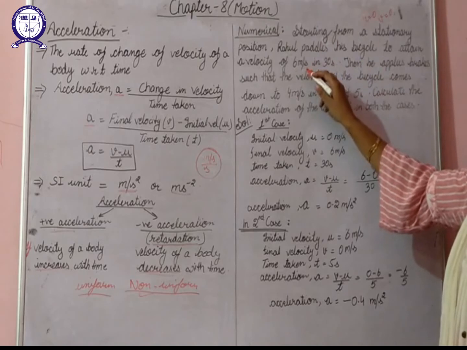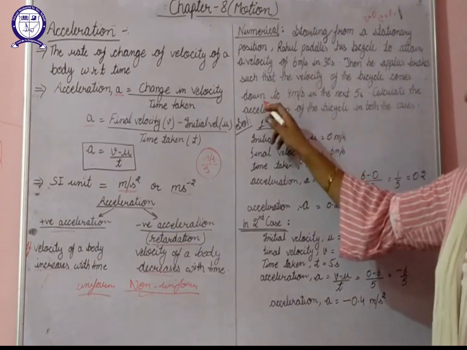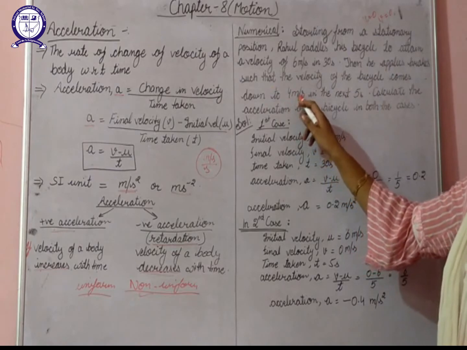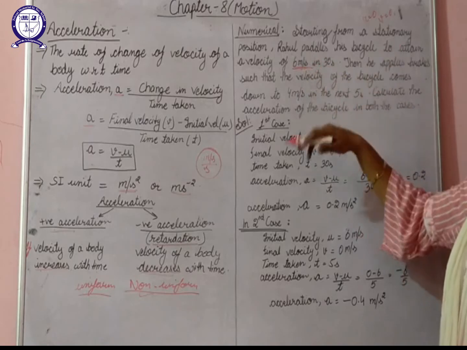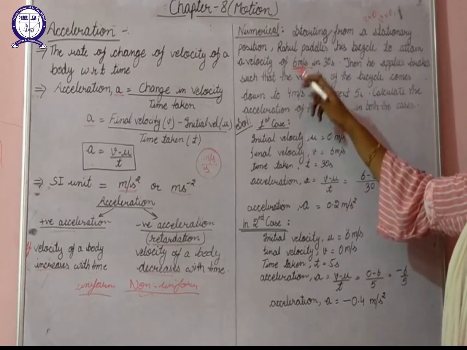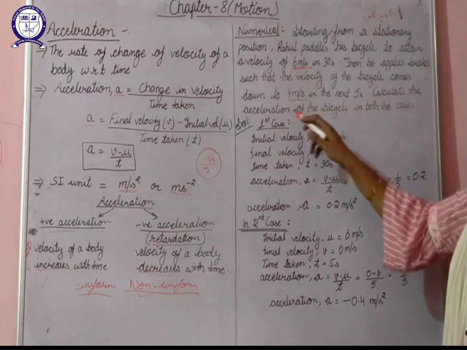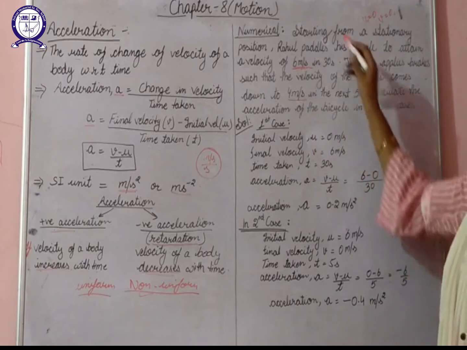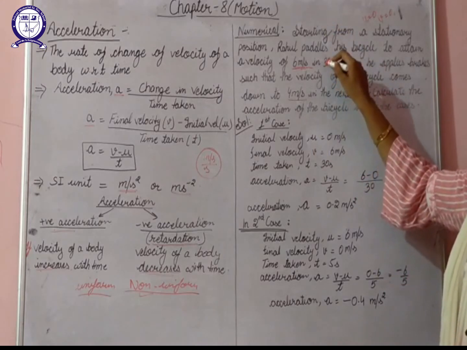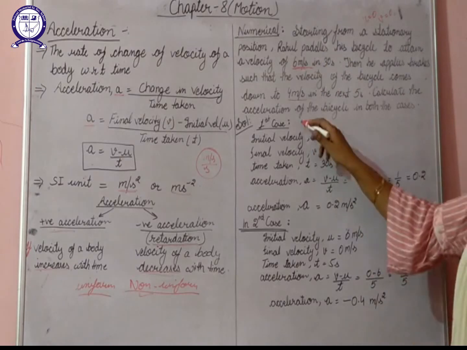Now after attaining this velocity, Rahul applies brakes such that the velocity of the bicycle comes down to 4 meters per second. Rahul was moving with 6 meters per second. On the application of brakes, the velocity reduces to 4 meters per second. Now we have to calculate the acceleration of the bicycle in both the cases. Both the cases means the first case when it starts from rest, and the second case when Rahul applies brakes. So let's start from the very first case.